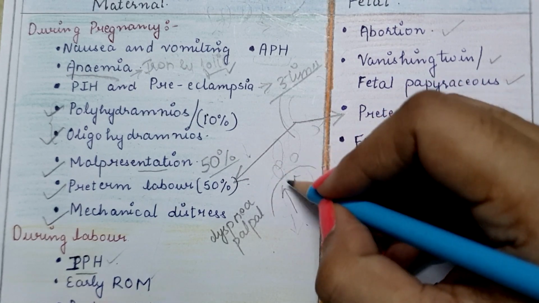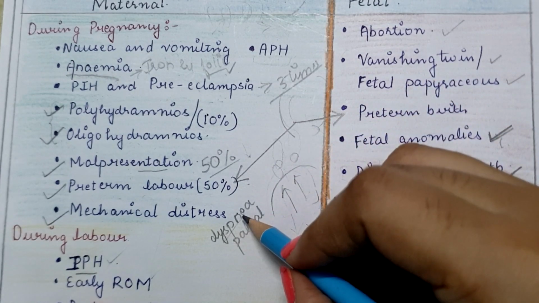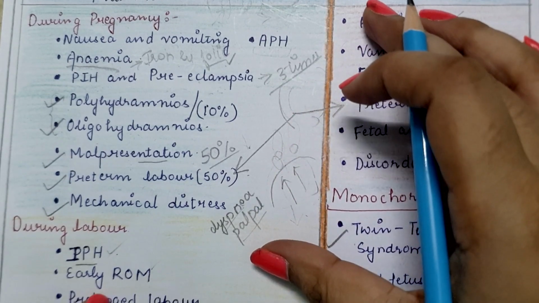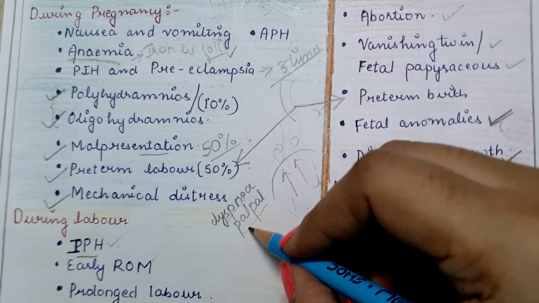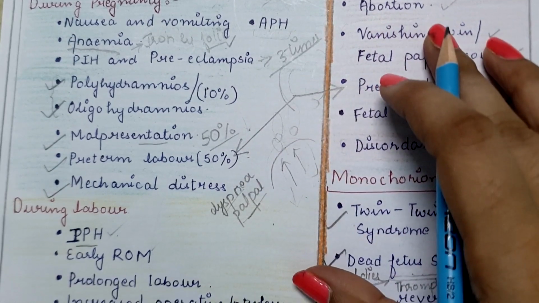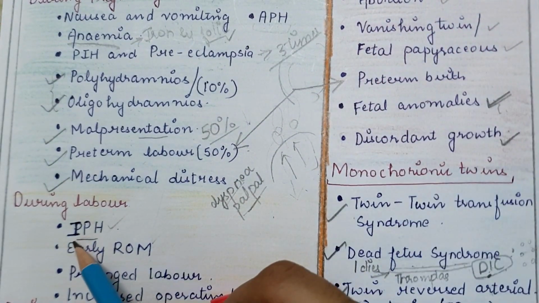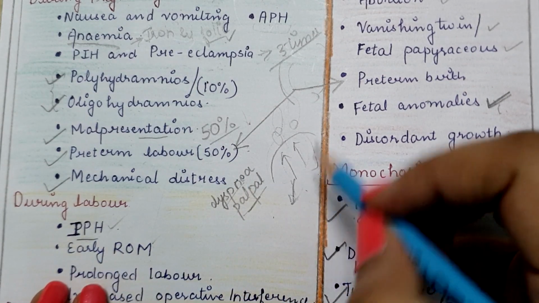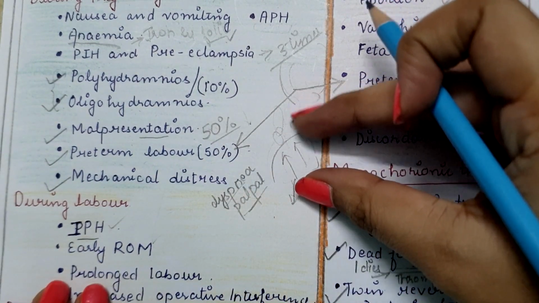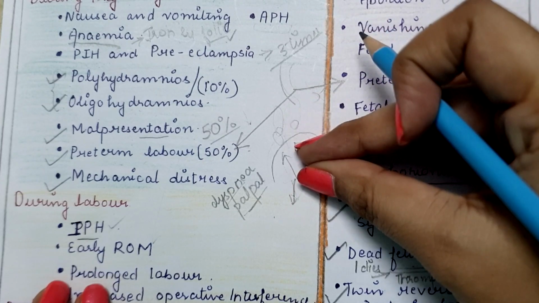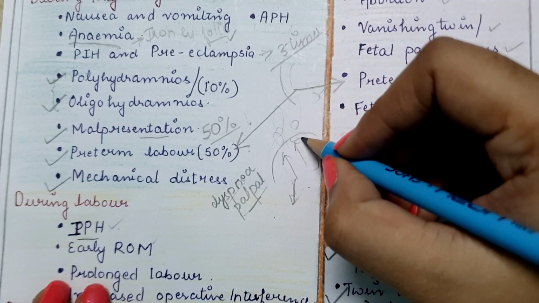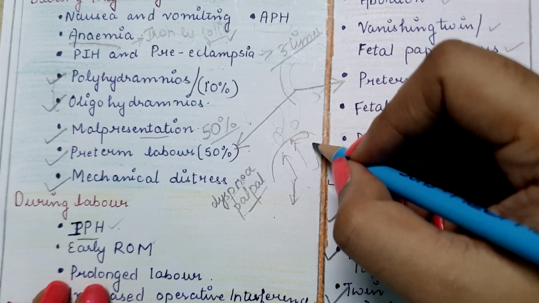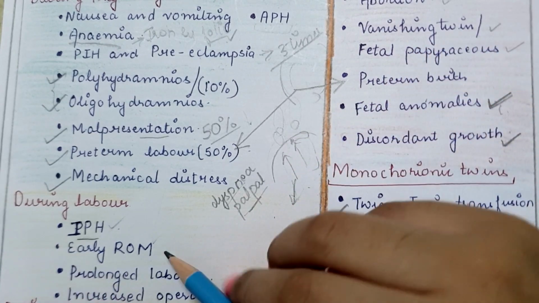Because of the pressure, it leads to dyspnea, that is difficulty in breathing, plus palpitations, that is increased maternal heart rate. Next is, during labor, intrapartum hemorrhage. When the first baby is born, the space inside the uterine cavity is decreased. Because of this decreased space, in the case of dizygotic twins, the placenta of the second twin starts separating, which leads to bleeding. That is known as intrapartum hemorrhage.